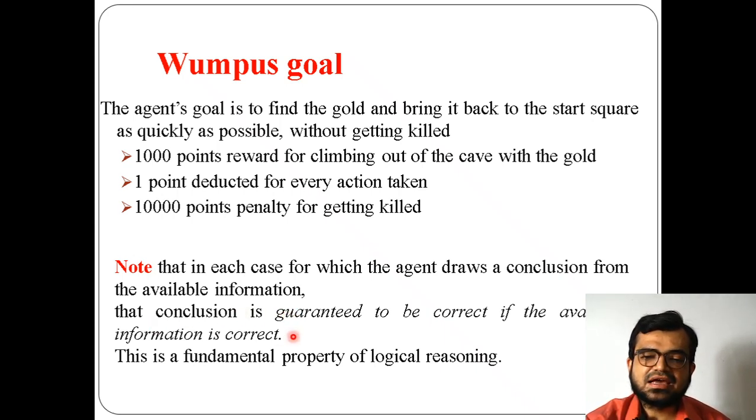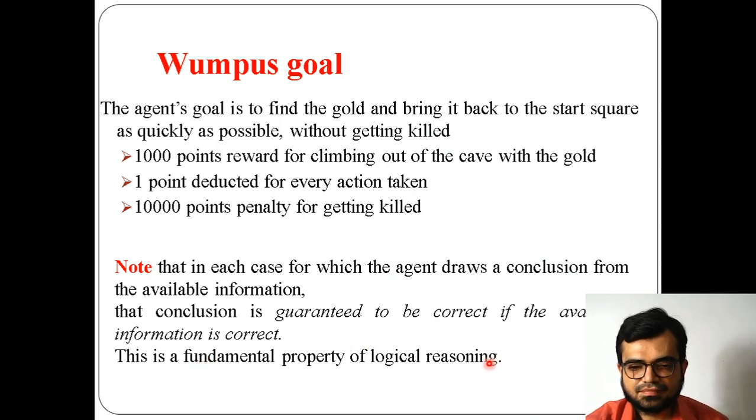The conclusion is guaranteed to be correct only when the information which you have provided is correct. So that is the fundamental property of logical reasoning. Okay, so that's the reason why the knowledge base is very important.